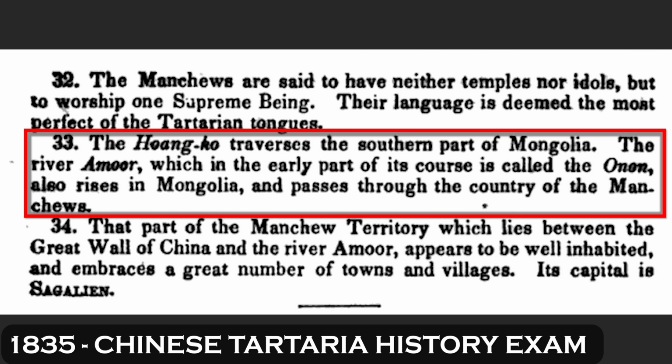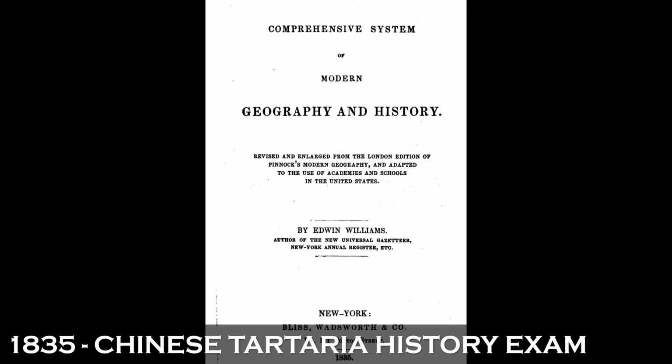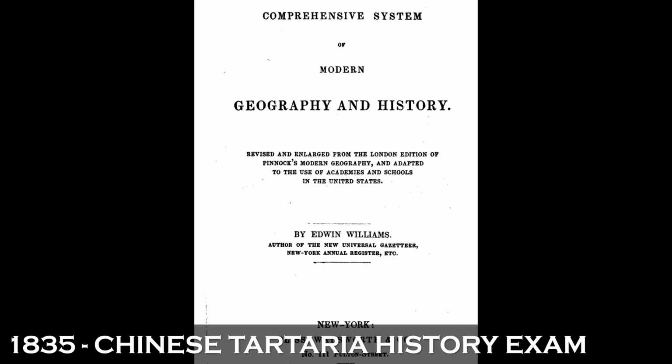The Huangkou traverses the southern part of Mongolia. The river Amur, which in the early part of its course is called the Onan, also rises in Mongolia and passes through the country of the Manchus. That part of the Manchu territory which lies between the Great Wall of China and the river Amur appears to be well inhabited and embraces a great number of towns and villages. Its capital is Sagalian.